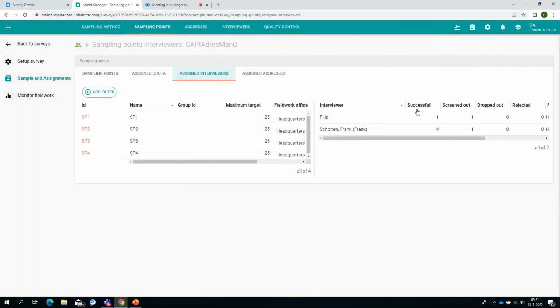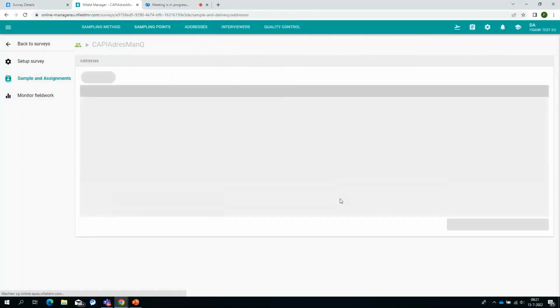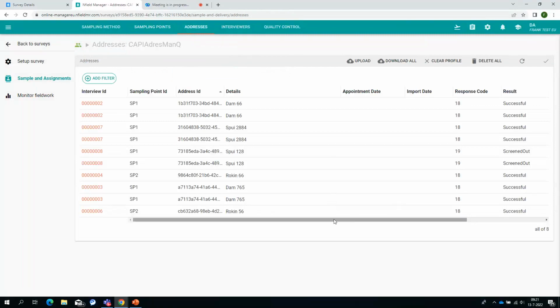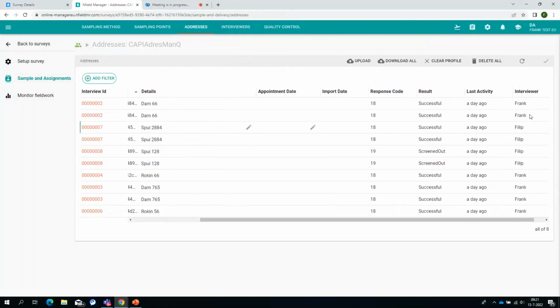So that's something you can do here. And that also means that those interviewers will be working towards the same target. And in the addresses, you can actually see which of these addresses have been created by which interviewer.